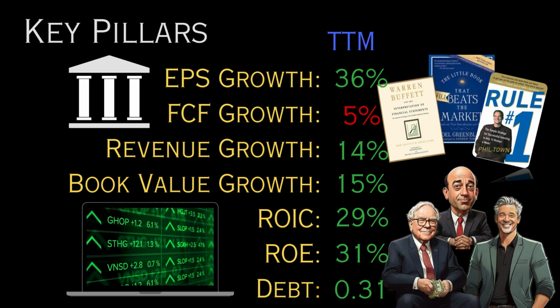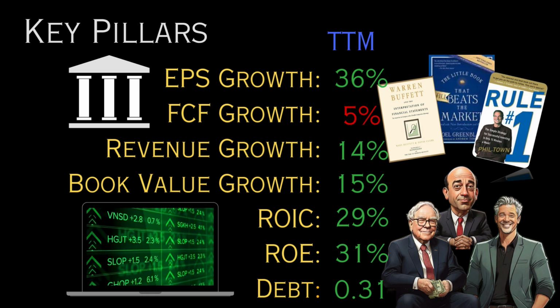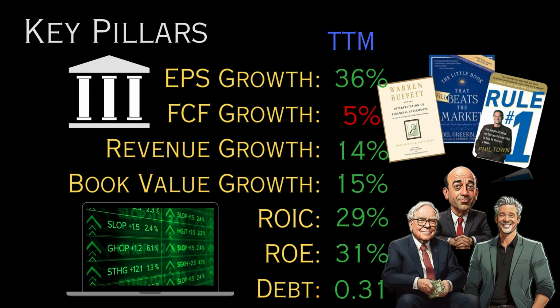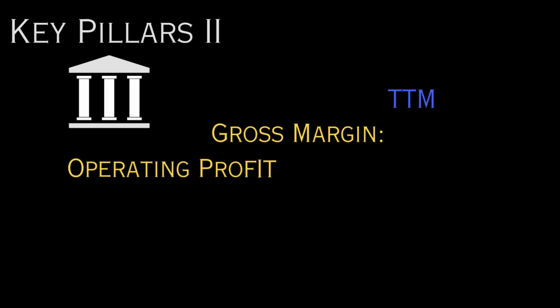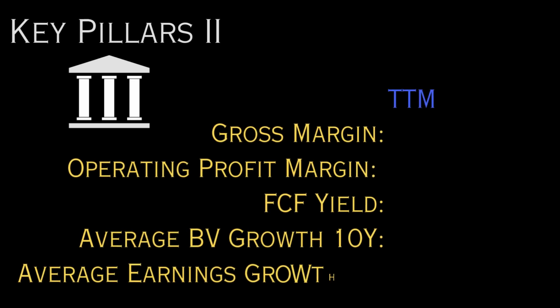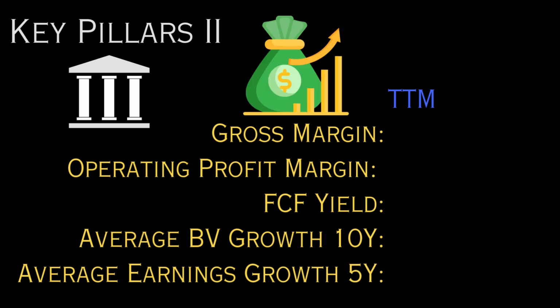With the information we have gathered, it tells us that aspects of the key pillars are solid, but let's explore the company further. Now let's look at the remaining key pillars which help define an excellent business. Let's look at the gross margin, which indicates how much money a company retains after incurring the direct costs of producing its goods or services. This is currently at 58%, exceeding the 40% target, scoring 1 point.